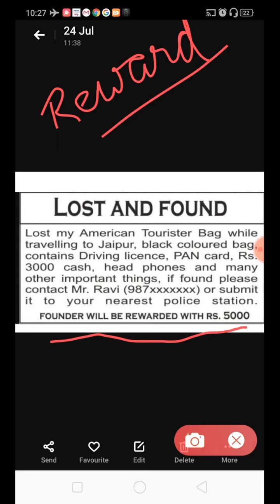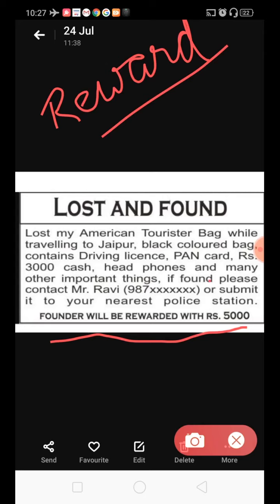So this is how, and in the last you need to enclose it inside a box, very important. And the marks, I have already told you, it's been revised now. Advertisement is only for 3 marks now, and those 3 marks are very important. So this is how we draft any item. Suppose if we lost any item, this is how we are going to draft our classified ad for lost and found.